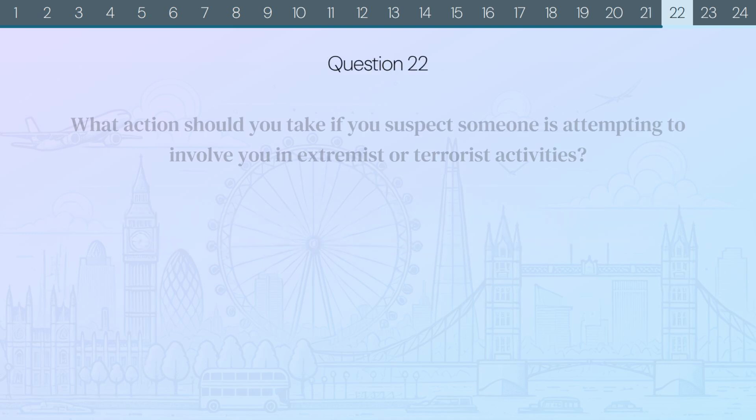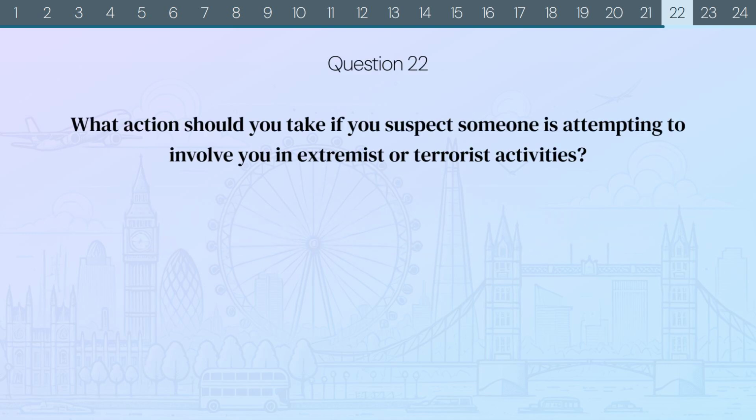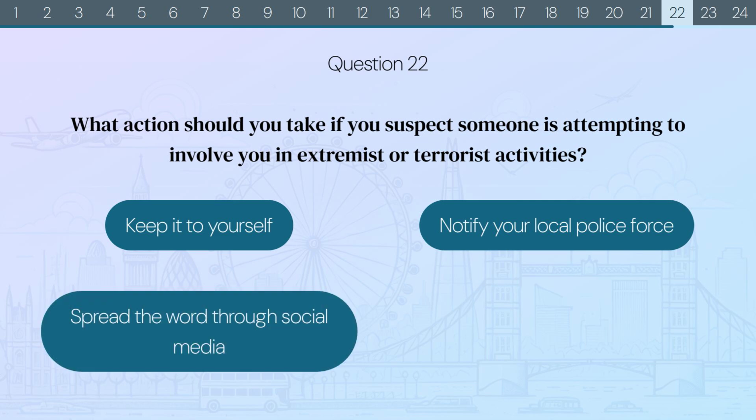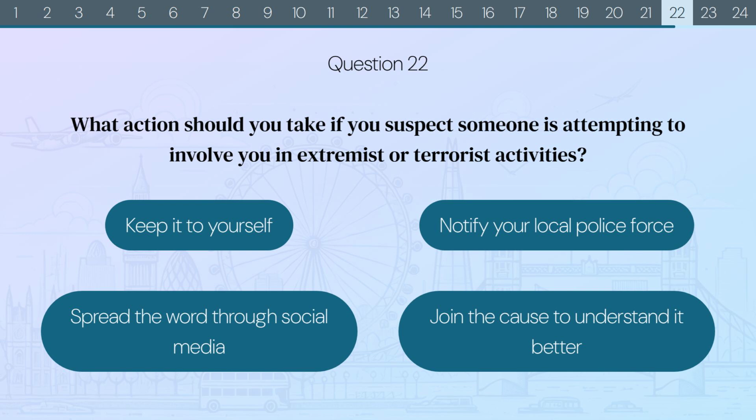Question 22. What action should you take if you suspect someone is attempting to involve you in extremist or terrorist activities? Keep it to yourself. Notify your local police force. Spread the word through social media. Or join the cause to understand it better.